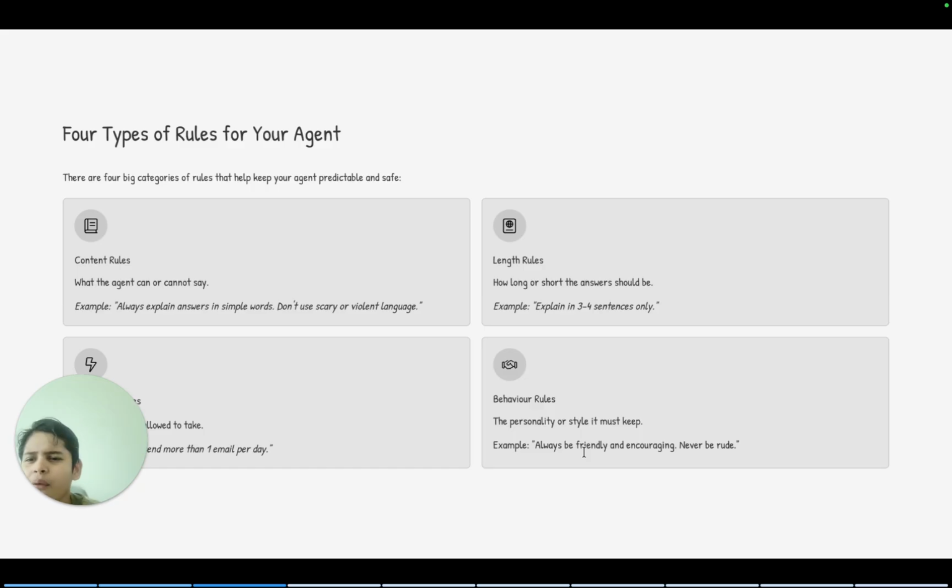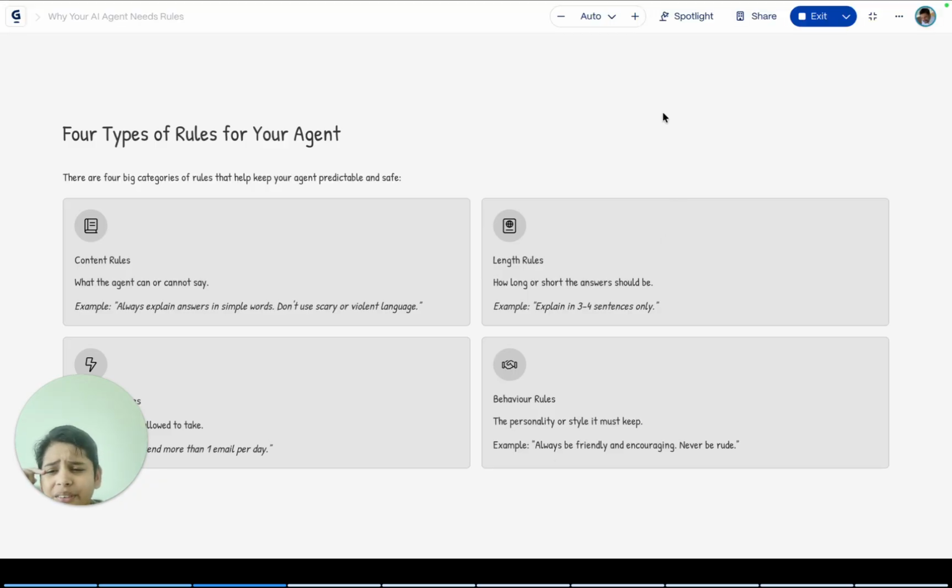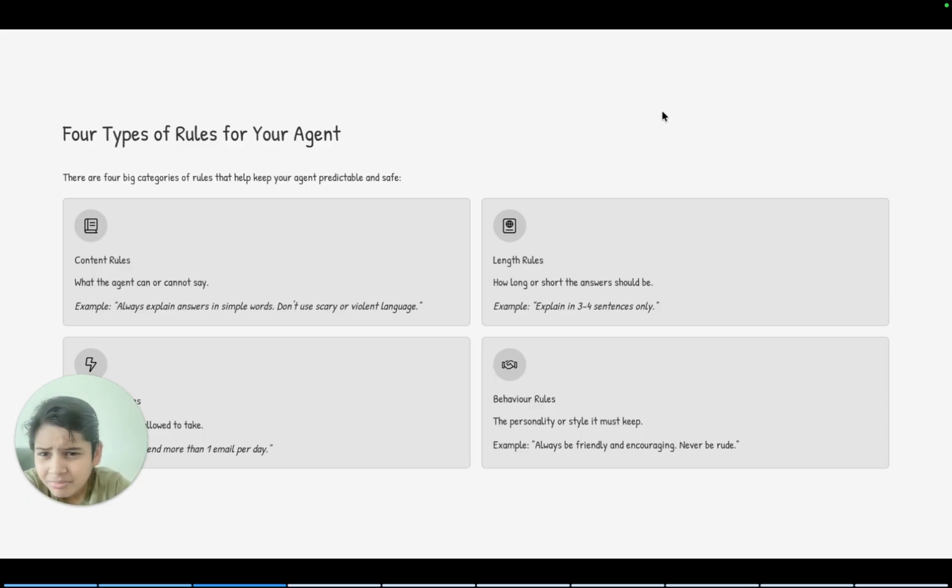So, there are 4 big categories of rules. The 4 big categories are content rules, like what the agent can say or cannot. Length rules, how long or short the answer should be. And action rules, what action it's allowed to take.